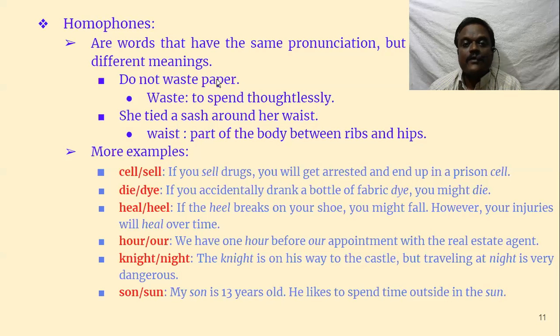For example, do not waste paper. Waste means to spend thoughtlessly. Don't waste water, don't waste paper, don't waste your energy. All those things we speak of, and it's a very familiar word for us. Next one, she tied a sash around her waist. What is this waist? Nadumu, waist. Part of the body between ribs and hips, that is waist.